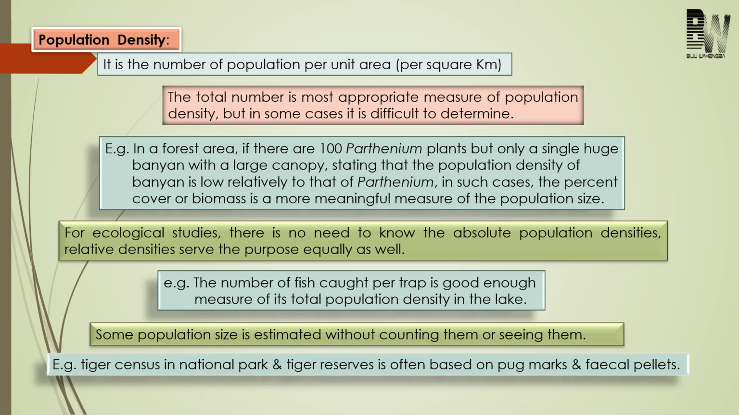Again, to understand this, let us take one example. In a lake, we cannot count the number of fishes to study the population density. In this case, what can we do? Here we can find the relative population density. But the question is how we will find the relative population density. So in this case, we can count the number of fishes per trap or per area. So by doing this, we can find the relative population density of fish in the lake.